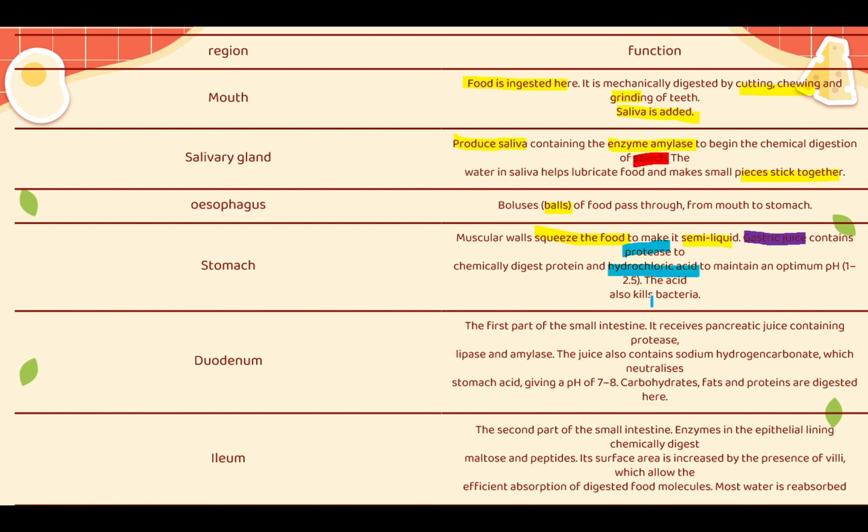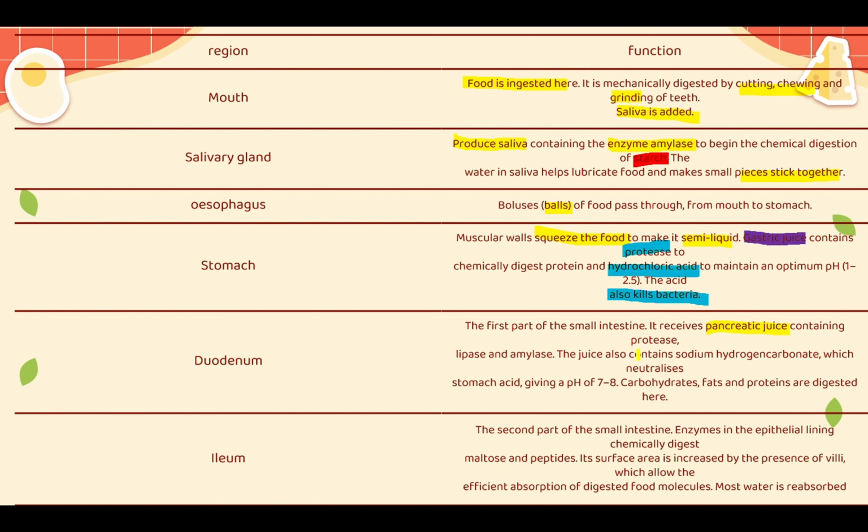This HCl also kills the bacteria that is inside the food to prevent any poisoning from the food that you eat. Now going to your duodenum, which is the very first part of your small intestine. It receives pancreatic juice.